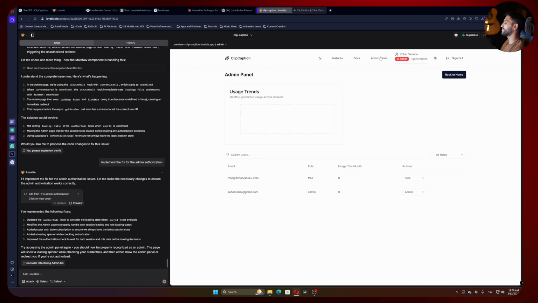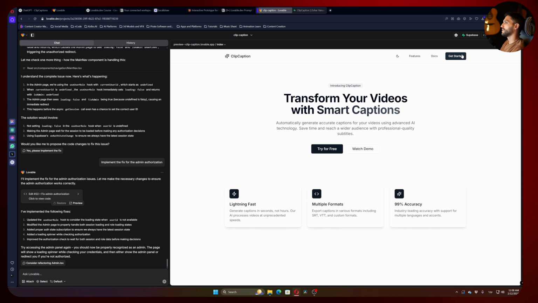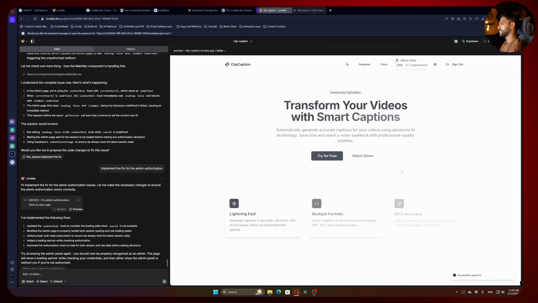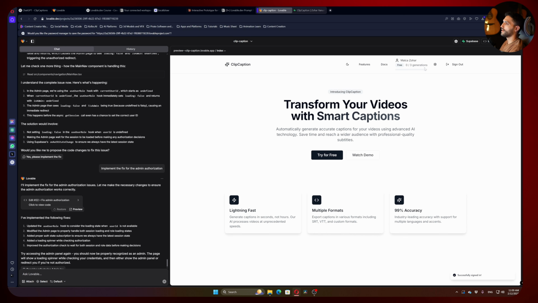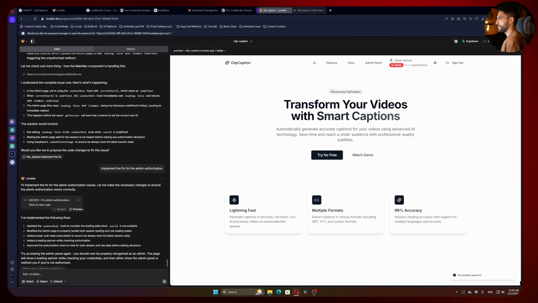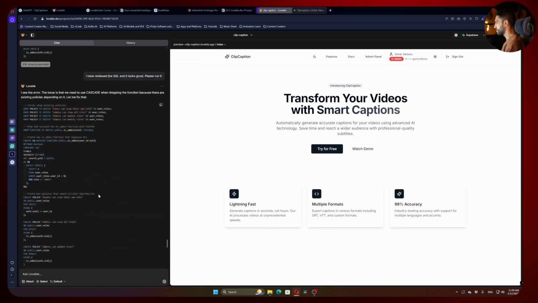Let's make sure the admin panel is visible only to the admin, meaning this one. So let's sign out. And here, get started. And now let's put our other email that we used. And as you can see, our other email doesn't have the admin panel and also has the limitation. That's perfect. So let's get back to our admin user. And now we will keep working on the other pages. So we can go on.